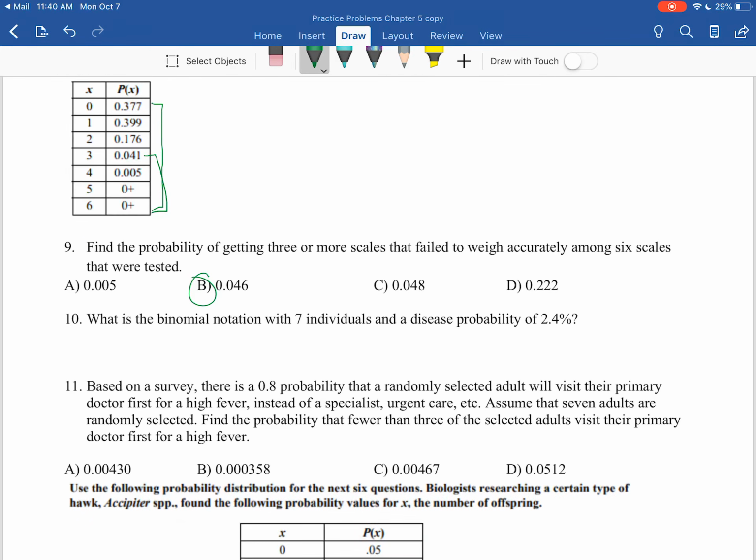And then number 10, we're just writing the notation of a binomial distribution. What is the binomial notation with 7 individuals and a disease probability of 2.4%? We write that as X is distributed as B, which is binomial distribution, and then we name our parameters, n and p. N is the number of individuals, so 7, and p is the probability of success, 0.024, which is 2.4%. That's just how we write the notation of a binomial distribution.